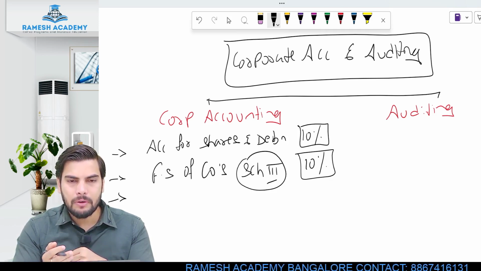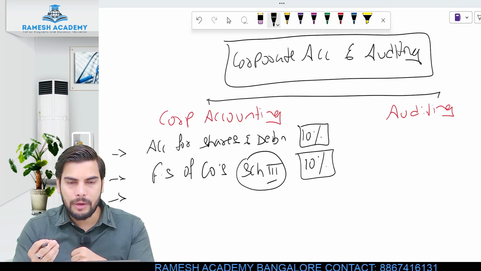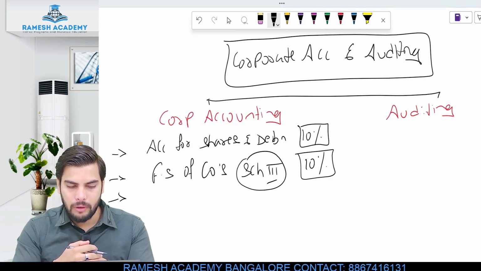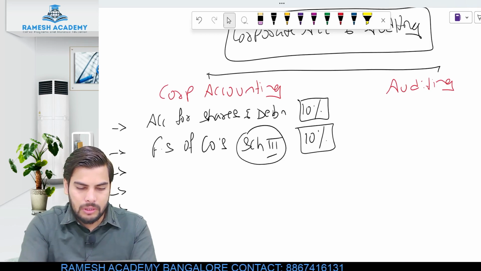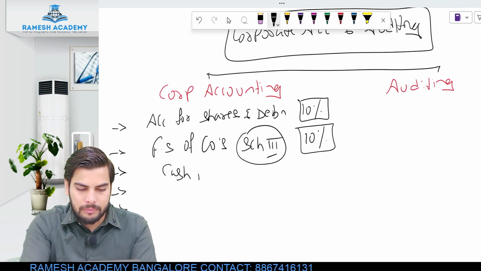In the second chapter, we'll be learning how exactly a company prepares the financial statement. Then when it comes to your third chapter, this is the cash flow statement.